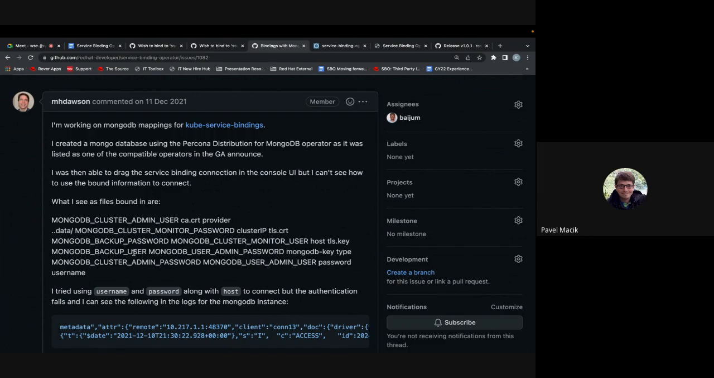So it's not a problem of SBO itself, like missing some information. Right. The problem is that the operator does not provide the application user out of the box. So the admin user needs to use those credentials to actually create one for the application.